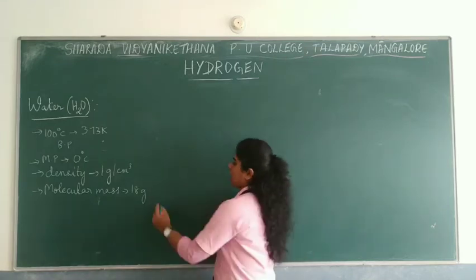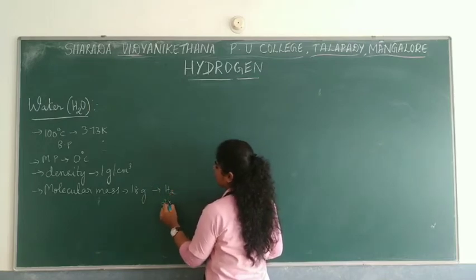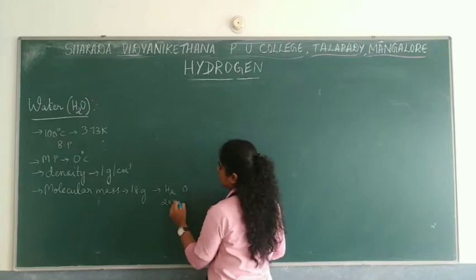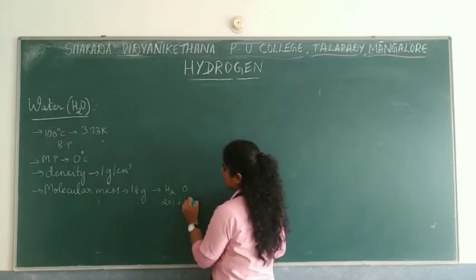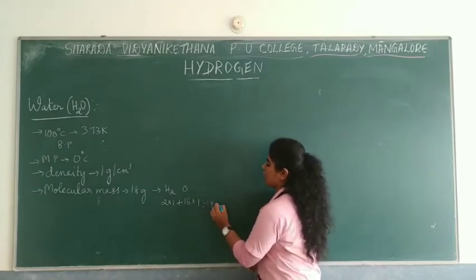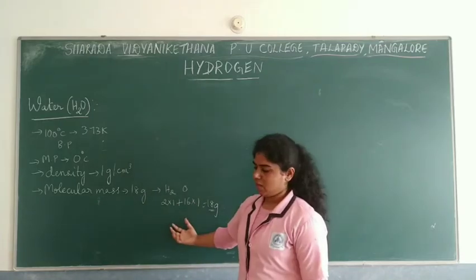I'll explain that. So hydrogen, you have 2 atoms, so this becomes 2 into 1, mass is 1. And then you have oxygen atoms, so here plus oxygen is 16. 16 into how many atoms are present? There is only 1. So you get a total of 18 grams. So this is the molecular mass of water.